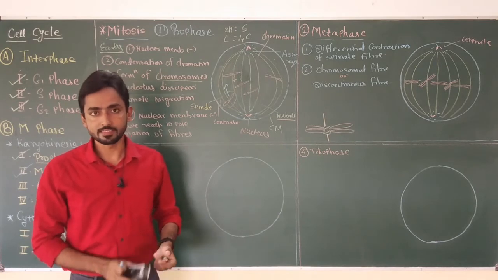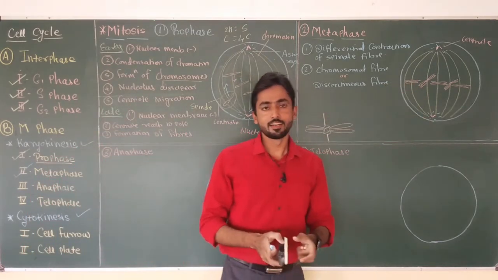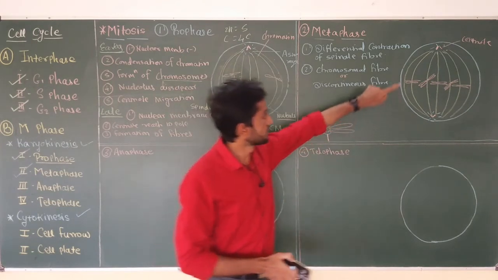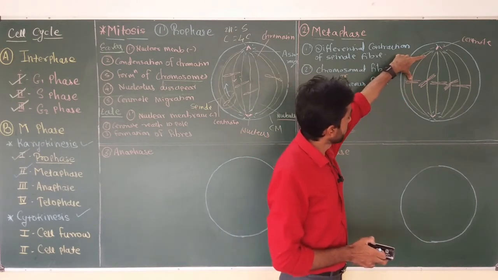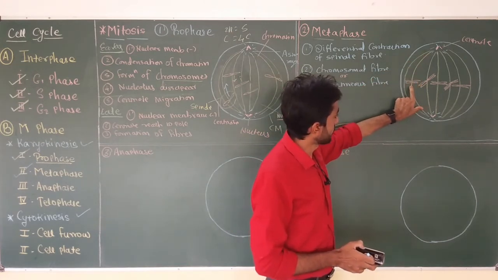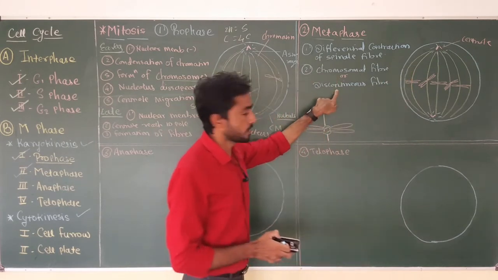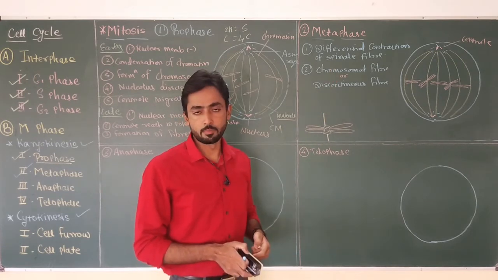Why do we call them discontinuous spindle fibers? Because their continuity is broken due to the presence of the chromosome in between them. So this spindle fiber gets divided into 2 parts, one on this side and the other on this side of the chromosome. So this is called discontinuous spindle fiber or chromosomal spindle fiber.